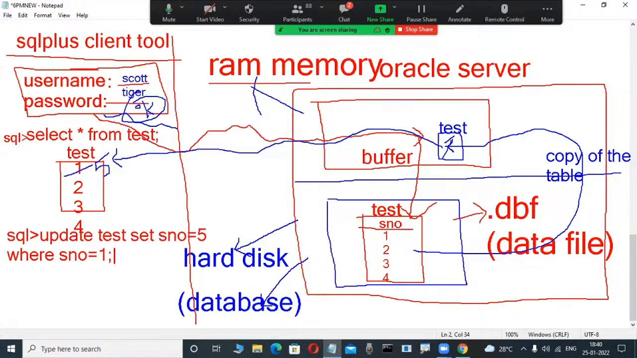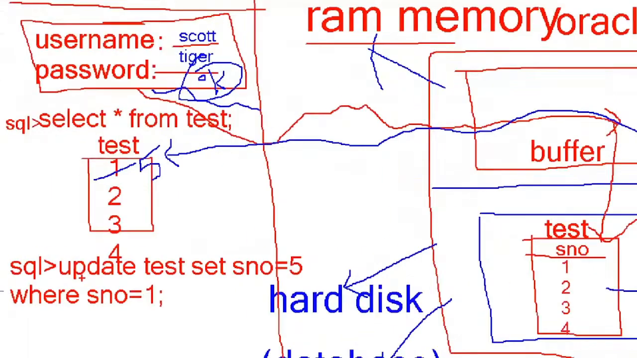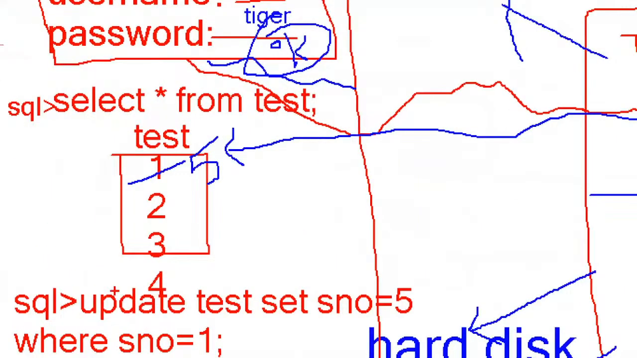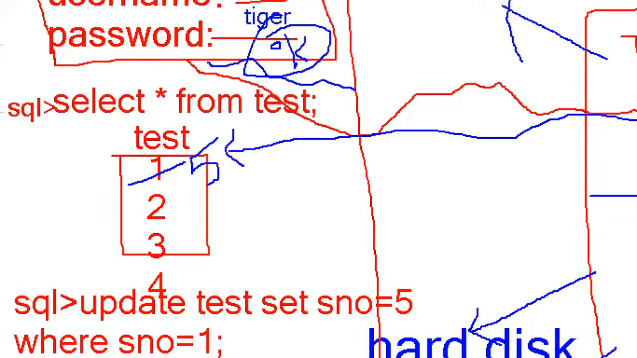The update command is used to modify the data in a table. Whenever I type this update command in the SQL Plus tool, it is an SQL language command. Where will it be executed? In the buffer. It will be executed only in this buffer, not in the hard disk.